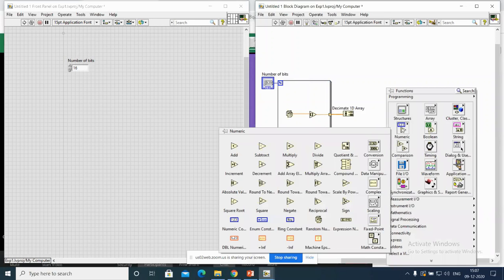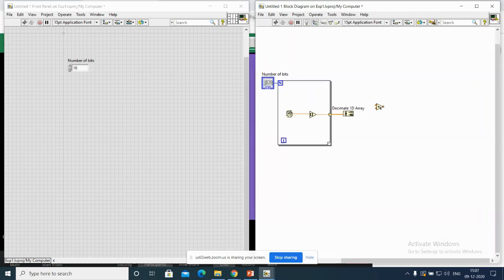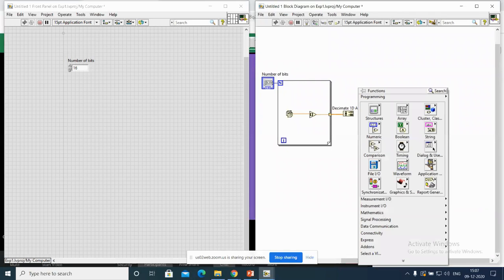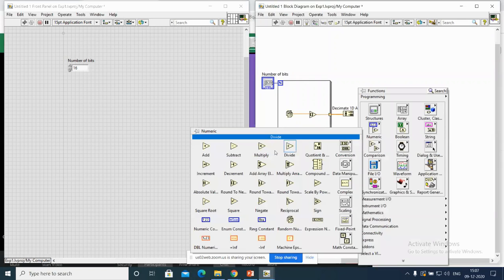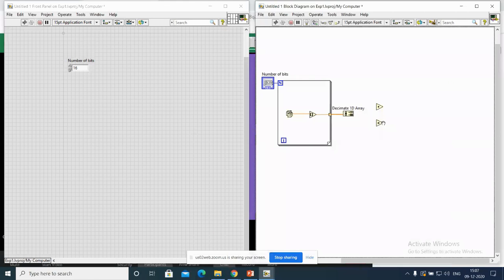To convert binary to decimal, I am taking some additional factor, and one more, multiplication. Delete.